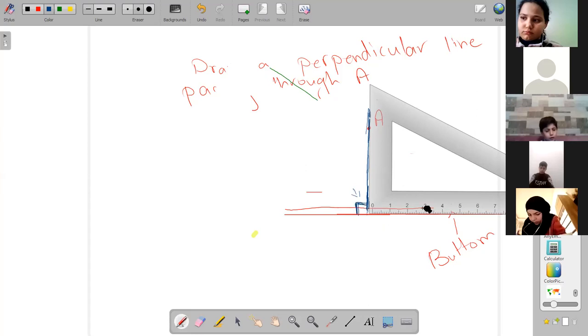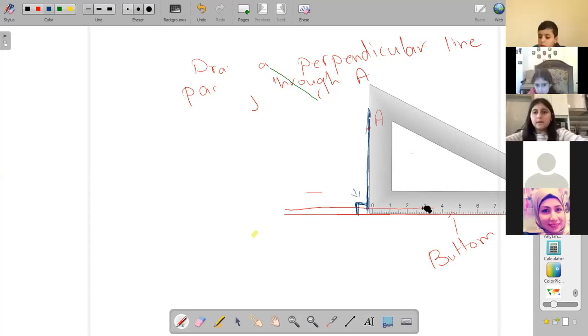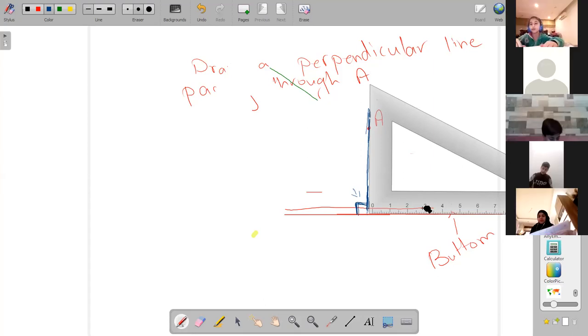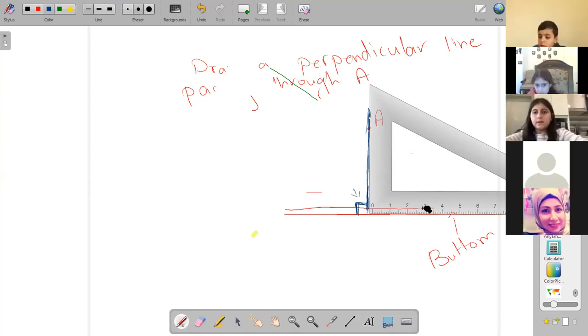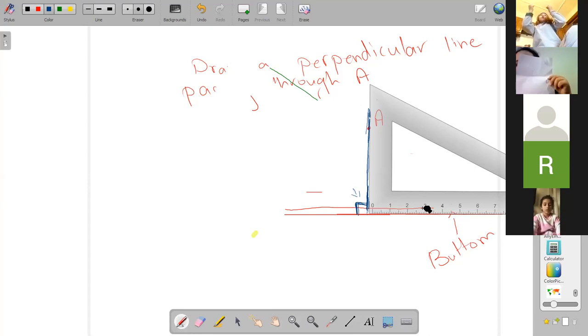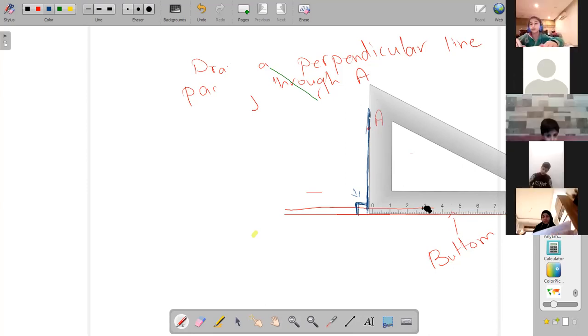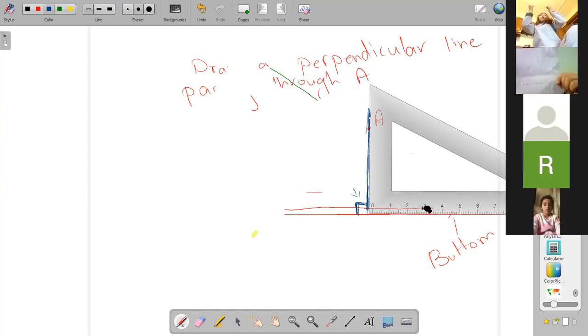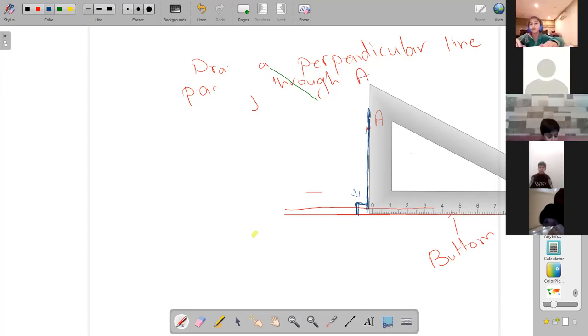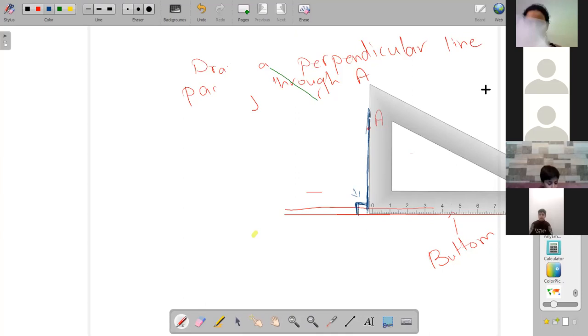Teacher, like this? I'm not seeing anything. Teacher, I wrote a perpendicular line when I finished. Bravo. I can't see. Now you can see.